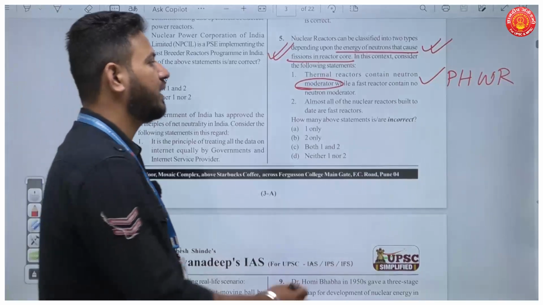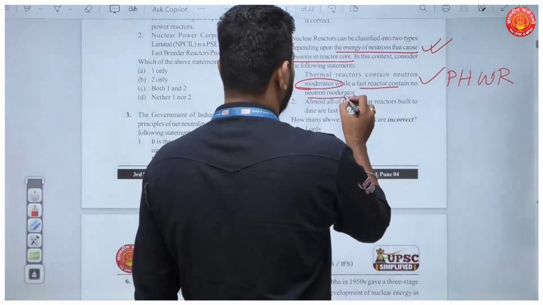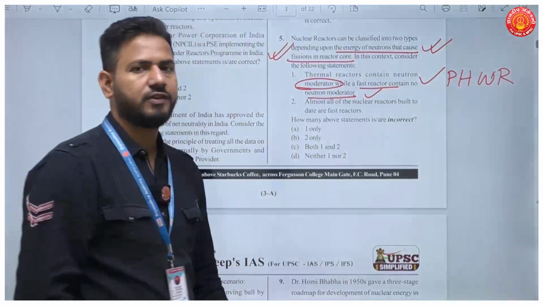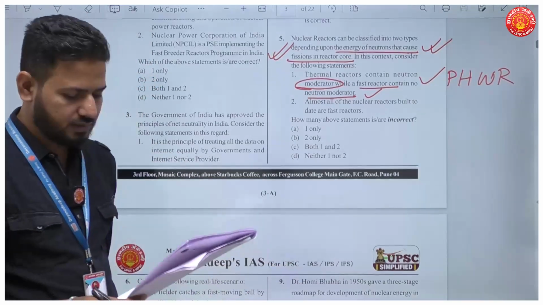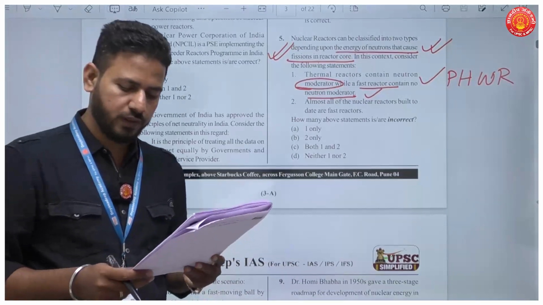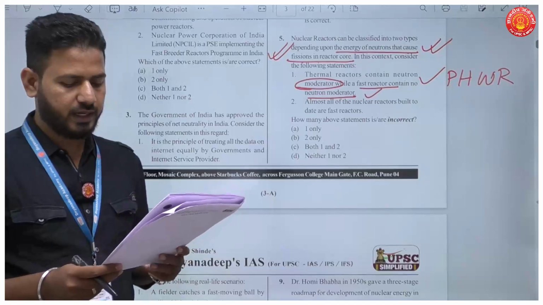Okay. While fast reactors contain no neutron moderator, this statement is true. Fast breeder reactors have no need to use moderators. The second statement, almost all of the nuclear reactors built to date are fast reactors.